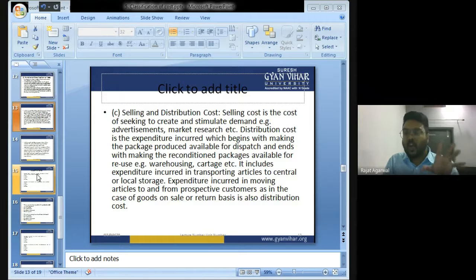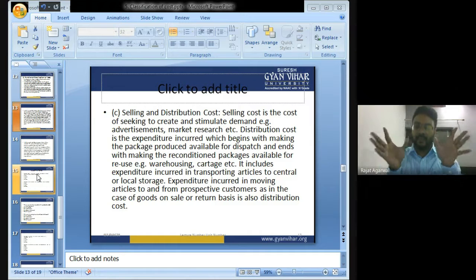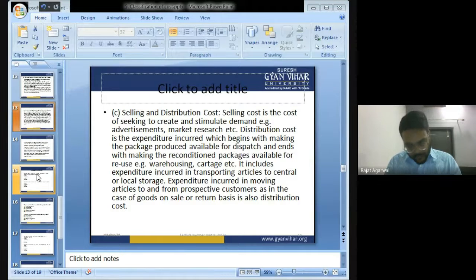So selling cost is the cost which is incurred to create demand for the product, for example, advertisement. Distribution cost is the cost which is incurred after the product is ready to sell, in distributing the product in the market, in allocating the product in the market. Got my point? Everyone got my point? Shall I move ahead? Thank you.